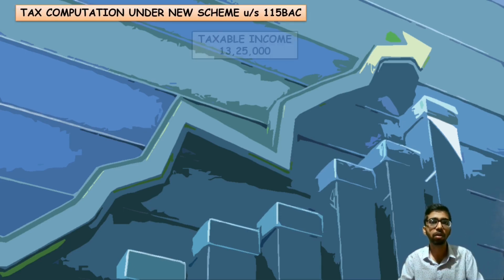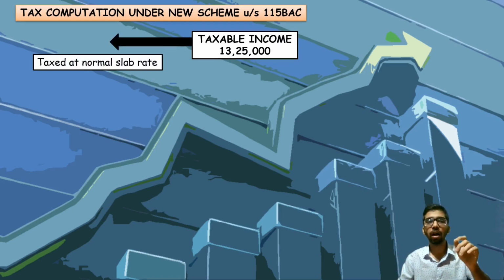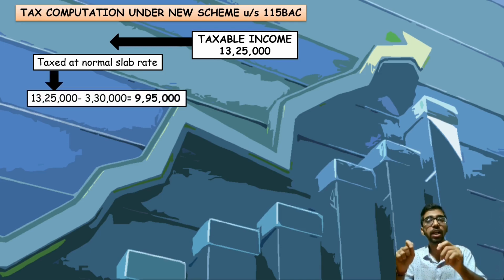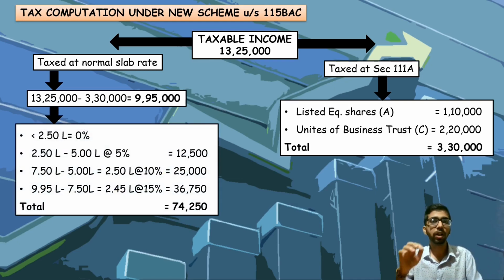Suppose Mr. Bima has opted for new scheme, then what is the tax amount? Same taxable income 13,25,000, no deduction of Chapter 6A. And the tax rate is normal slab rate on 13,25,000 minus 3,30,000. The 3,30,000 falls under section 111A, a special section with tax rate of 15%. That comes around 9,95,000. Okay. For 9,95,000, what is the tax amount?